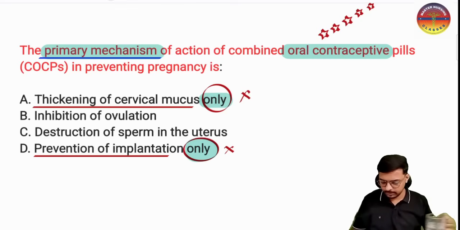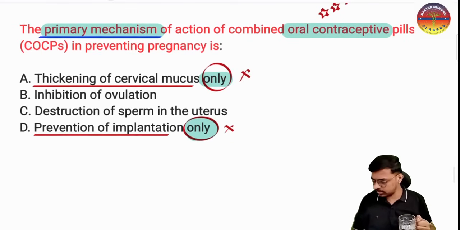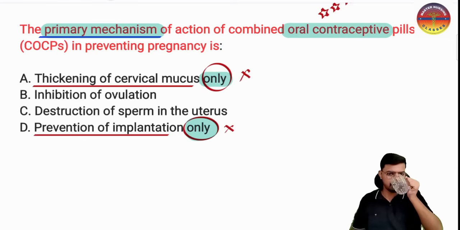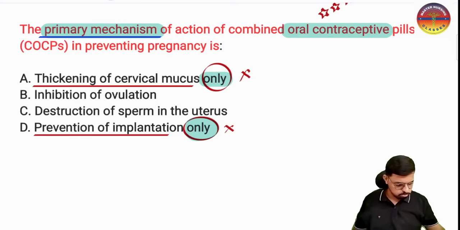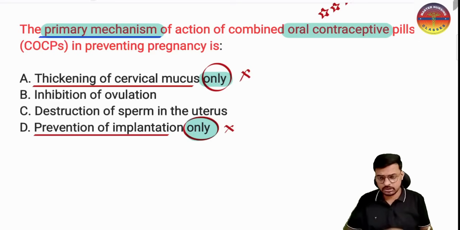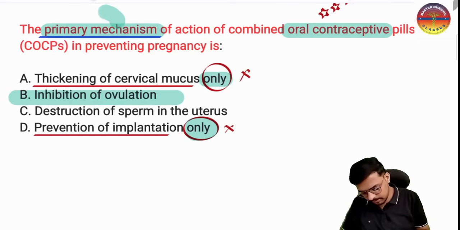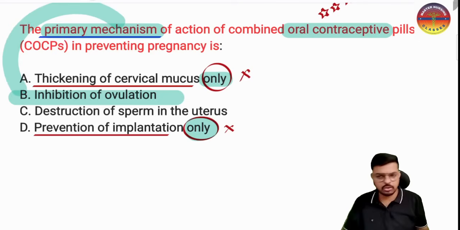Yes, almost all people gave the correct answer. The inhibition of ovulation is 100% the perfect and correct answer. The answer for this question goes to option B, the inhibition of ovulation, and this is the primary mechanism of action of the oral combined pills.